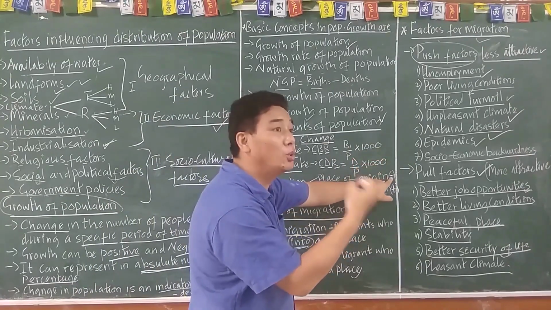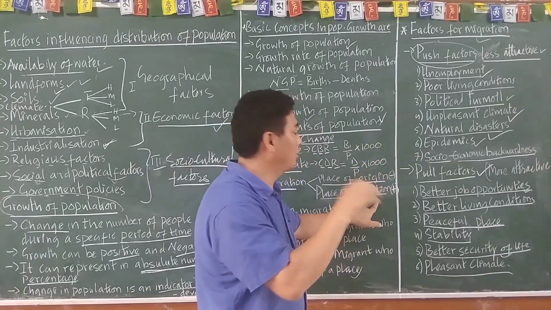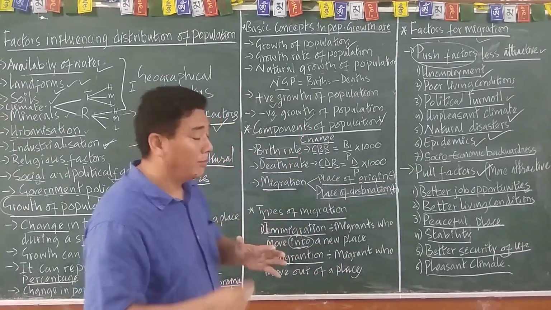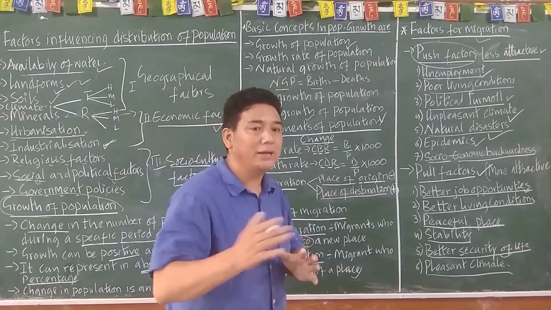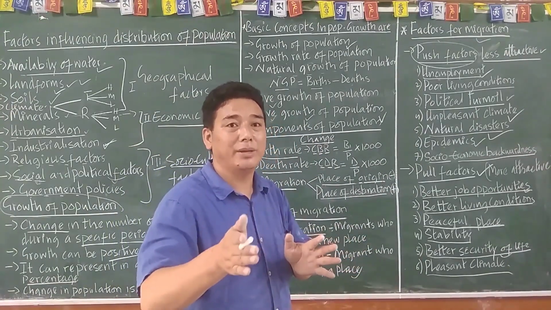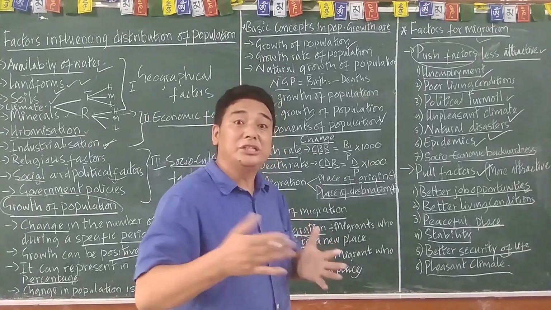Then types of migration: permanent, temporary, for the time being, and seasonal.